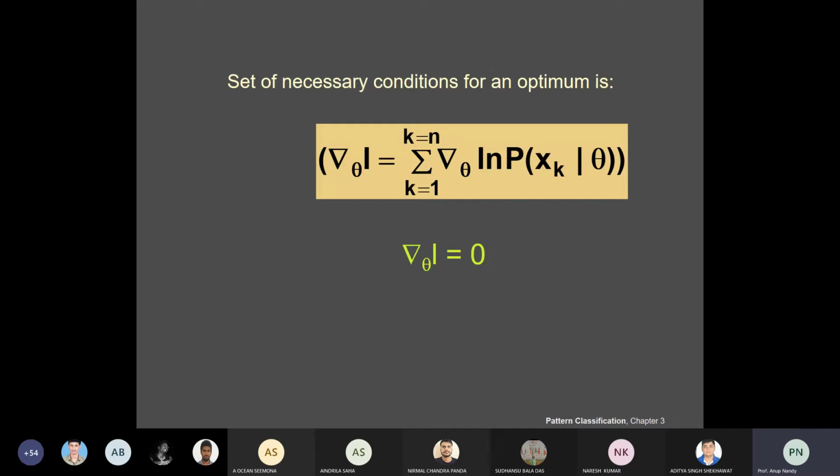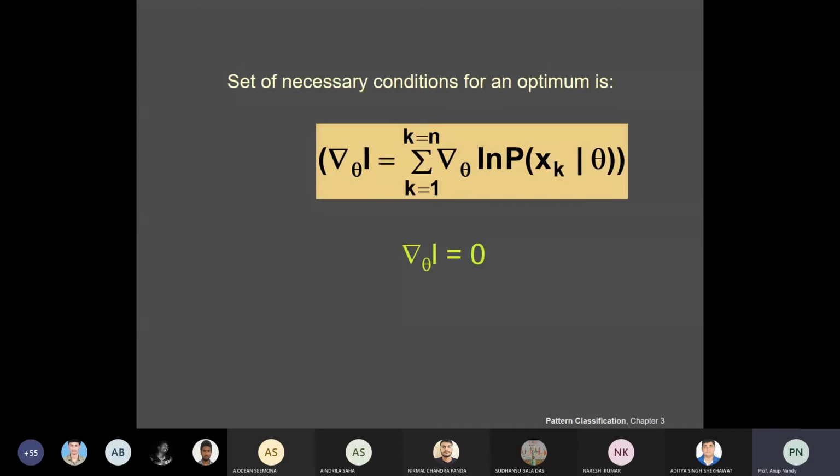If you find that it has a negative value, then it is a maximum. If it is positive, then it is a minimum.